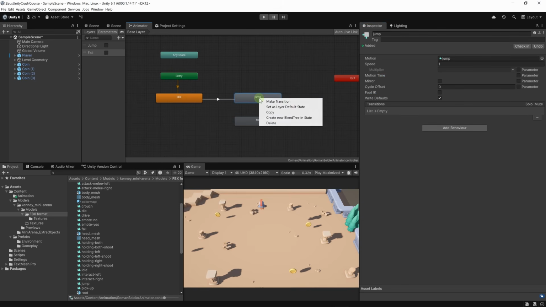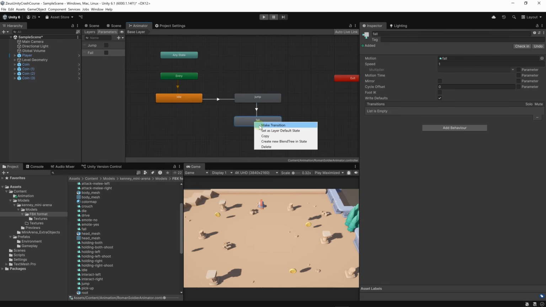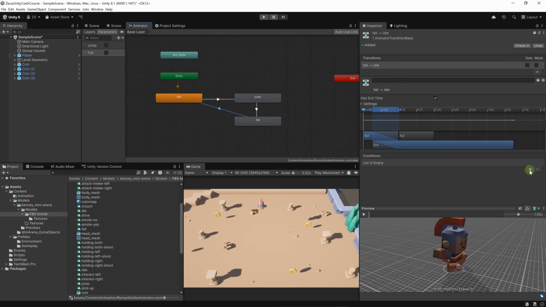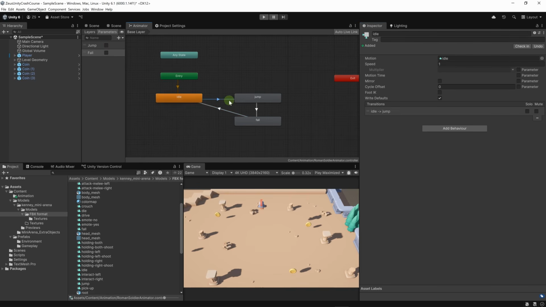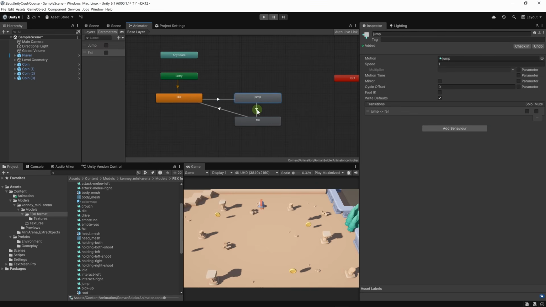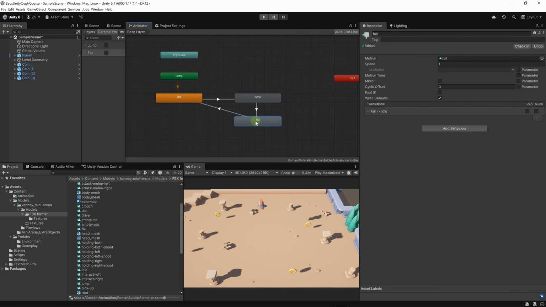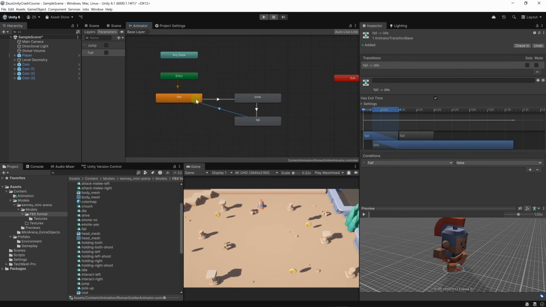Then if we transition from jump to fall, it's going to be under the condition that fall is true, right? We transition back to idle from fall when fall is false. Let's set the condition to fall and then set the value to false. All right, so we are in idle. If jump is set to true, we're going to transition here to the jump state, and then in the jump state, if the condition fall is true, we're going to transition to the fall state, and then from fall, we're going to transition back to idle when fall is false.